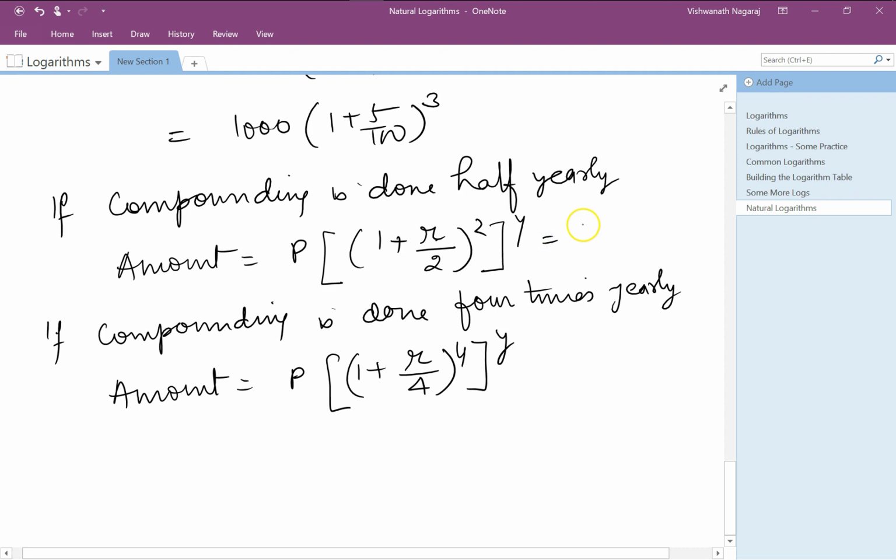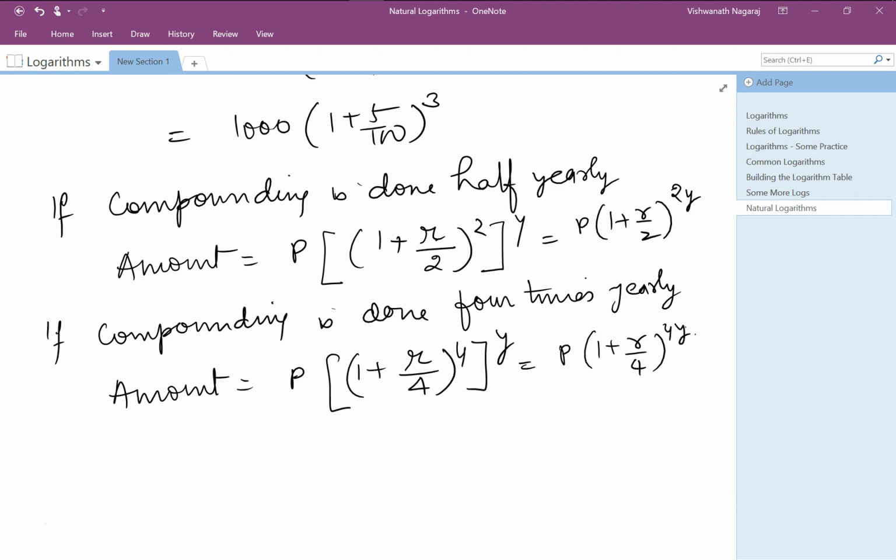Now this can be written as p times 1 plus r by 2 to the power of 2y, p times 1 plus r by 4 to the power of 4y. Now immediately you notice that this is to the power of 2y and this is to the power of 4y, which means that finally we get a bigger amount the more frequently we do compounding. Okay,